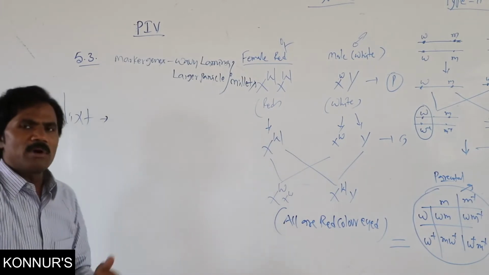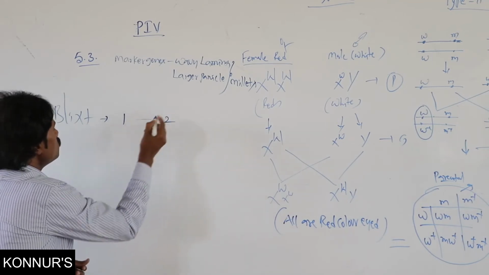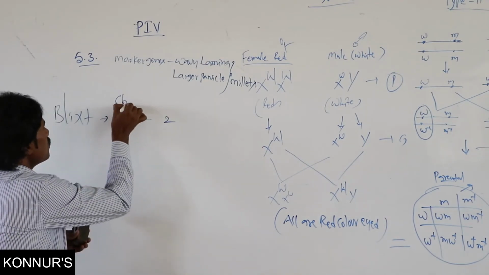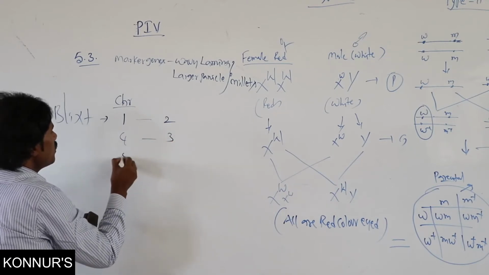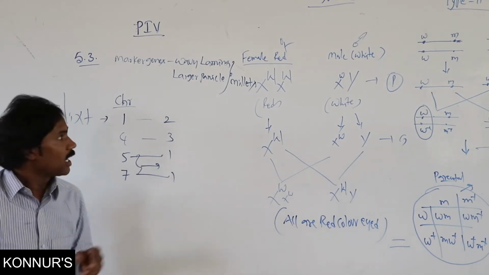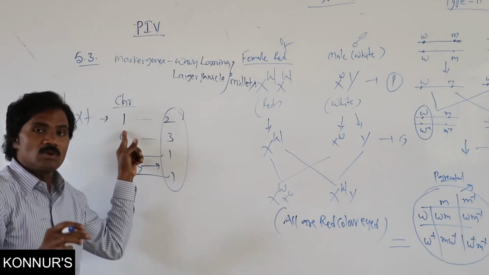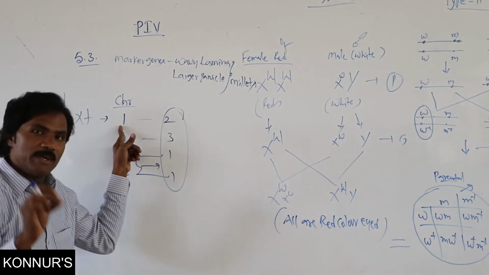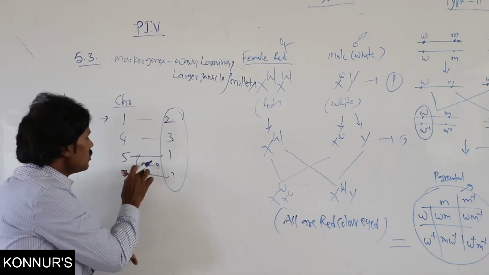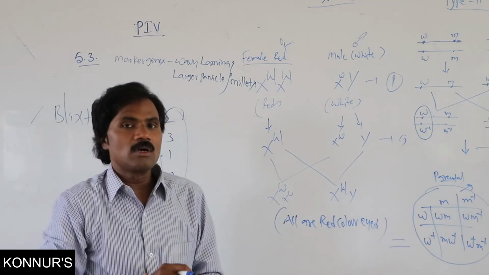According to Blixt, he identified linked genes on the pea plant: in the first chromosome 2 genes, in the fourth chromosome 3, in the fifth chromosome 1, and in the seventh 1, a total of 7 linked ones.